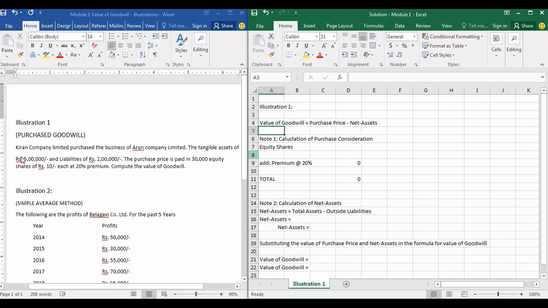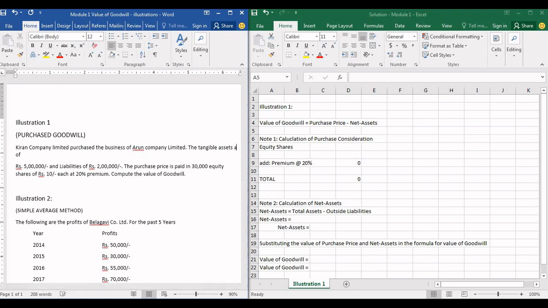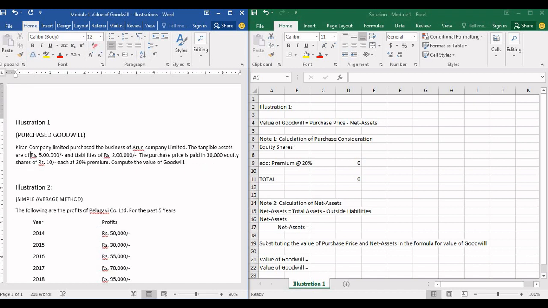Let me just read out the question. Illustration 1. Kiran Company Limited purchased the business of Arun Company Limited. The tangible assets are of rupees 5 lakh and liabilities of rupees 2 lakhs.